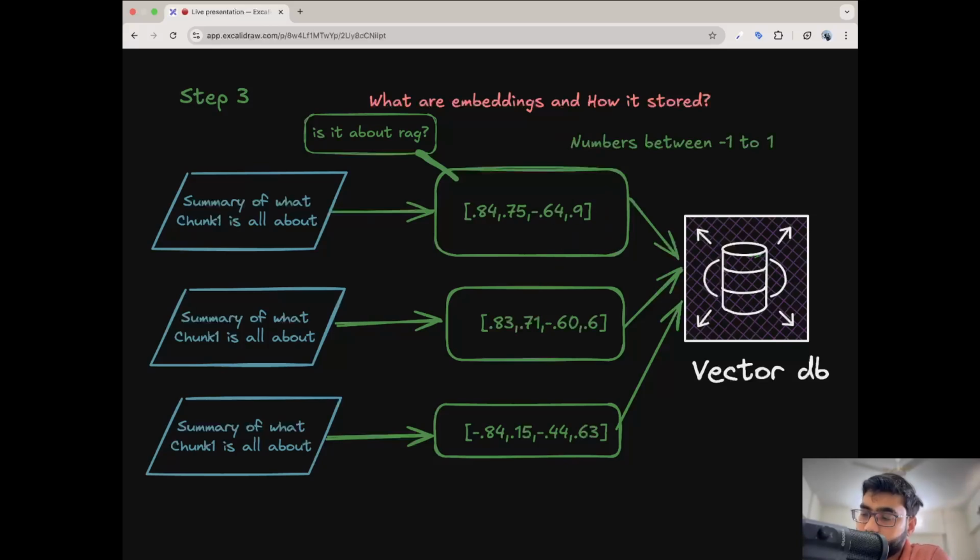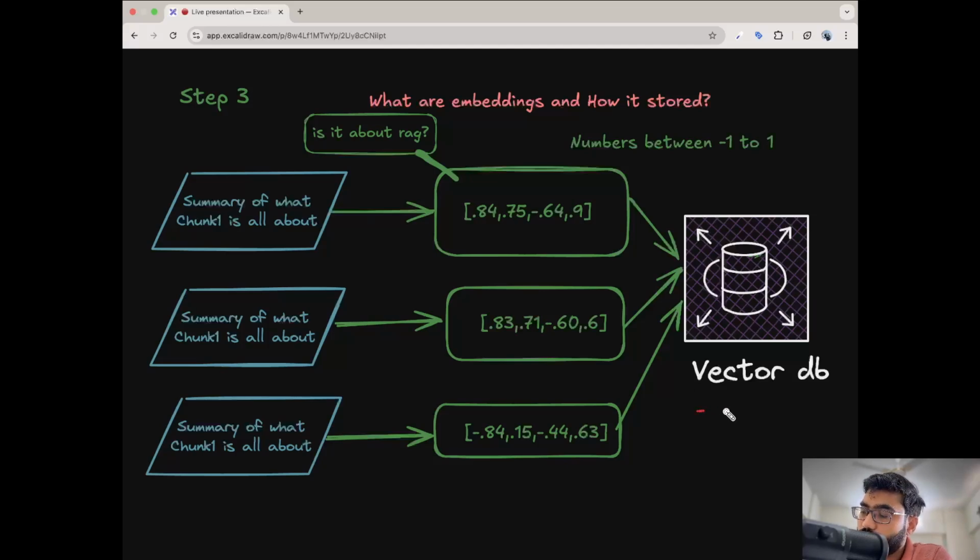Now these numbers have to be stored somewhere. As you are aware, there are SQL databases which store plain text or data. For storing these numbers like 0.83, between -1 and 1, there is a special type of database available in the market, and many companies provide databases to store embeddings.